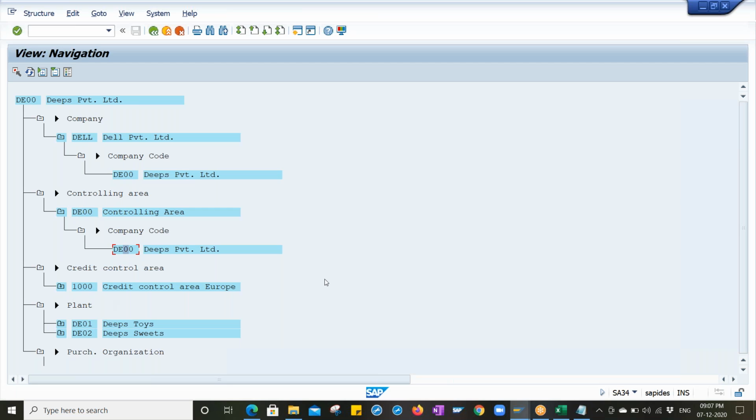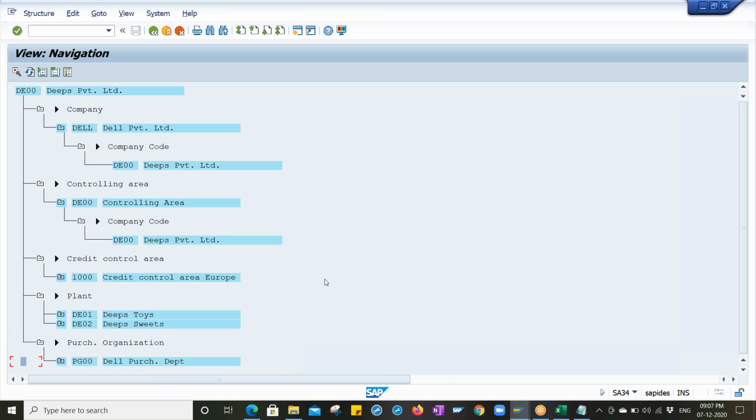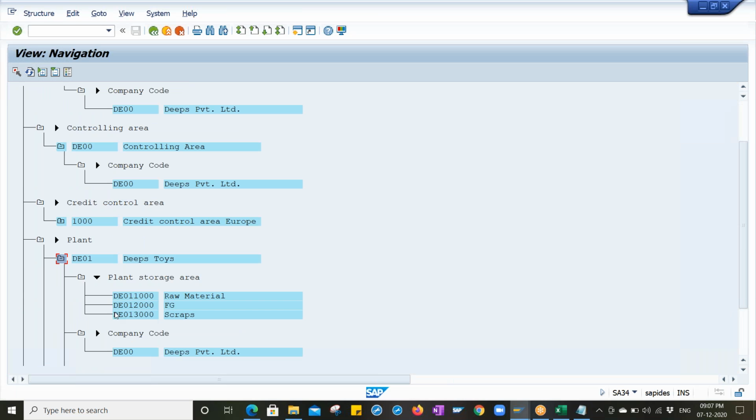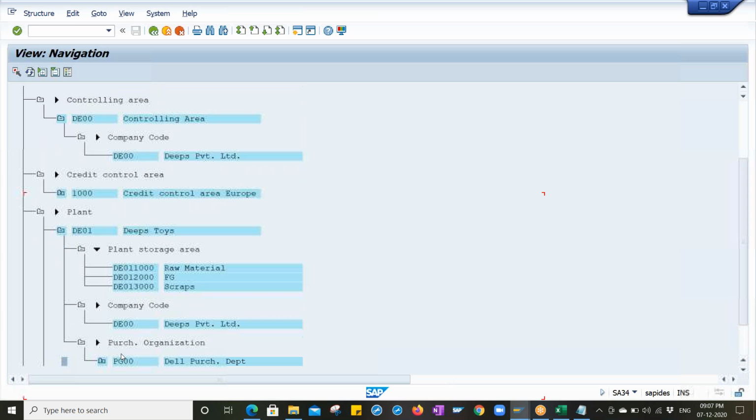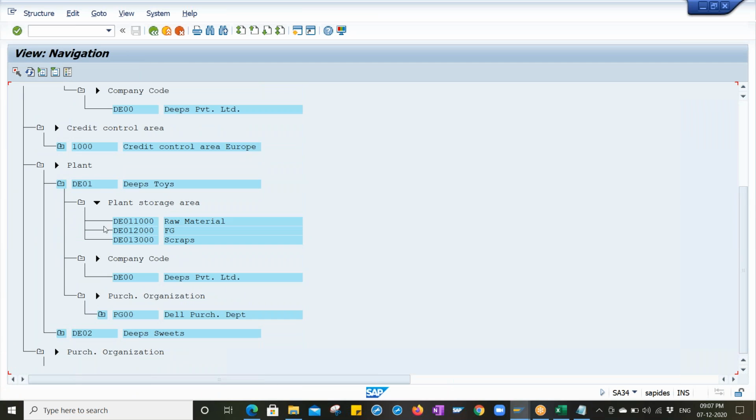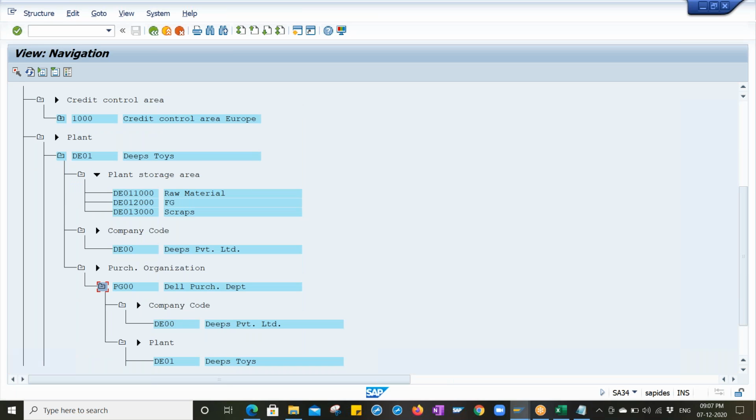Credit control area will get automatically copied when we copy the company code. Plant, this is the plant. How many storage locations do we have? This plant is linked to this company code. This plant is linked to this purchasing organization. So only after assignment we get this organizational structure. This is called the total enterprise structure.